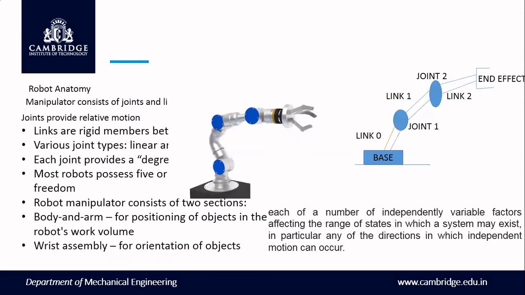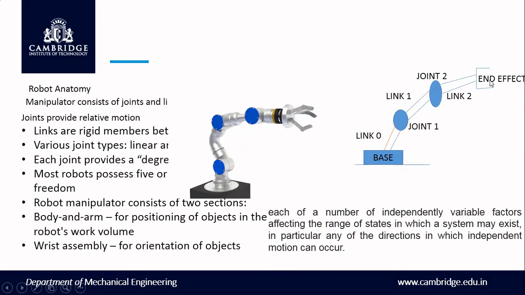Okay, next, what is robotic anatomy? What is the anatomy of the robot, or what are the basic parts of the robot? The anatomy of the robot consists of base, then link 0, link 1, link 2, and then end effector. Okay, end effector is not part of the robot.